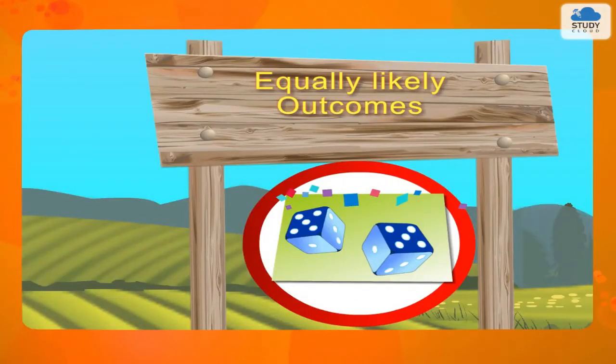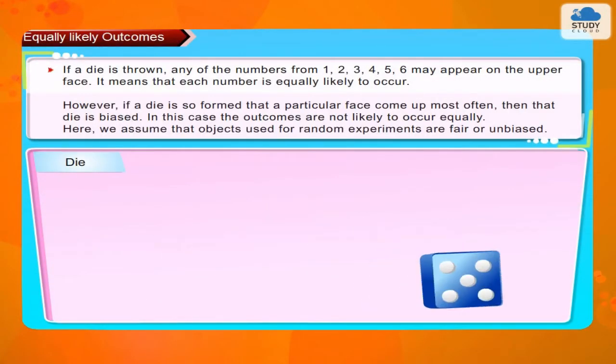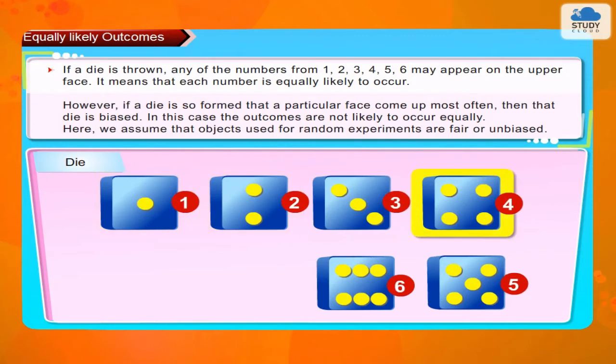Equally likely outcomes. If a die is thrown, any of the numbers from 1, 2, 3, 4, 5, 6 may appear on the upper face. It means that each number is equally likely to occur. However, if a die is so formed that a particular face comes up most often, then that die is biased. In this case, the outcomes are not likely to occur equally. Here we assume that objects used for random experiments are fair or unbiased.